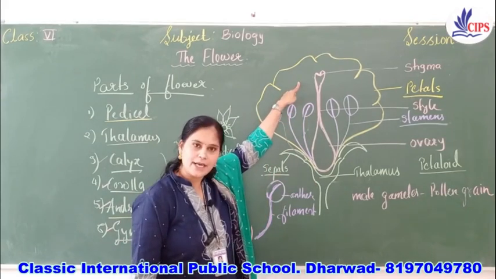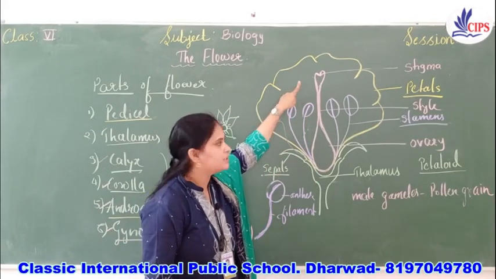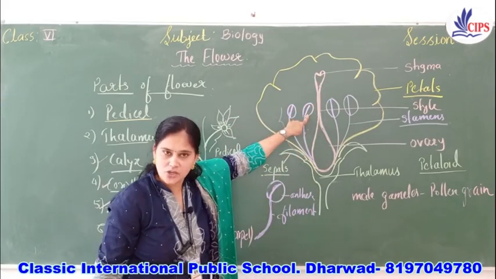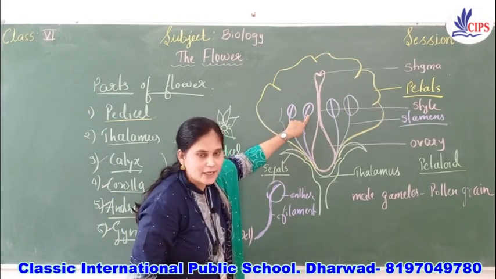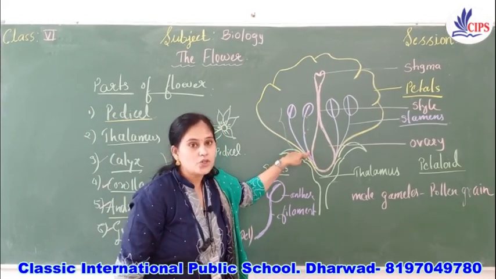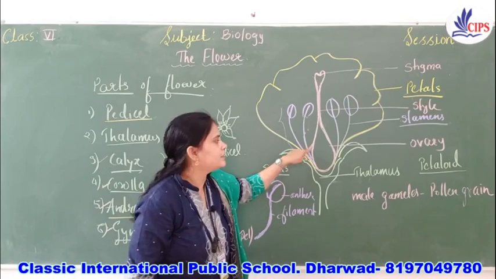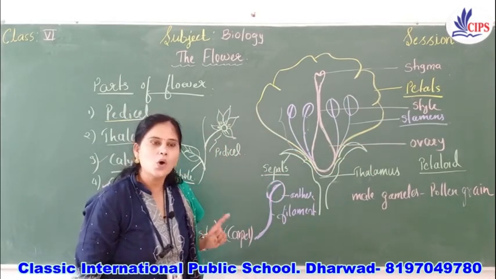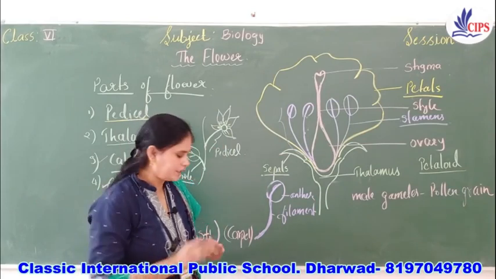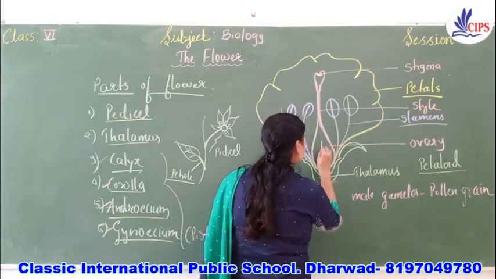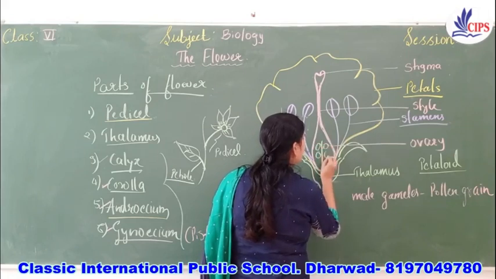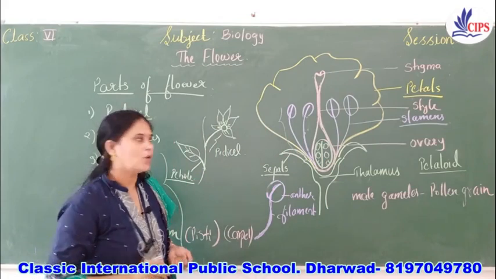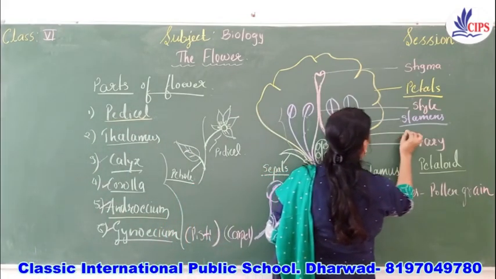At the terminal end the stigma is present, and to this stigma there is a long tube-like structure called style, and at the basal portion we will find the ovary. So stigma, style, ovary. Inside the ovary, what is present?